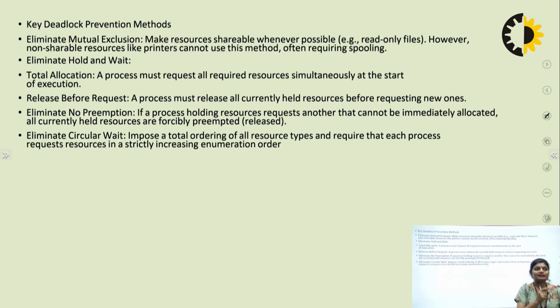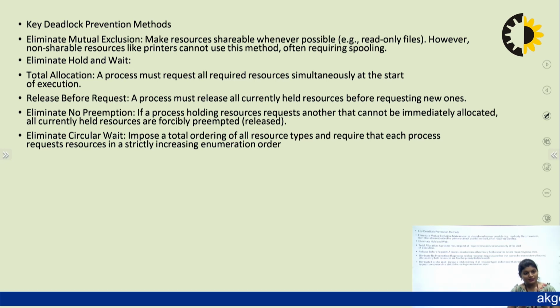So, these are the four conditions. First, you have to eliminate the first condition, mutual exclusion. What is mutual exclusion? Mutual exclusion is a situation where resources are not shareable. So you can do the opposite and make resources shareable. Then the mutual exclusion condition is broken and your deadlock will never occur. You break one condition. Okay.